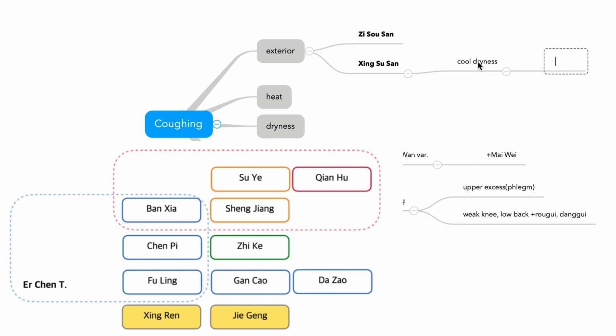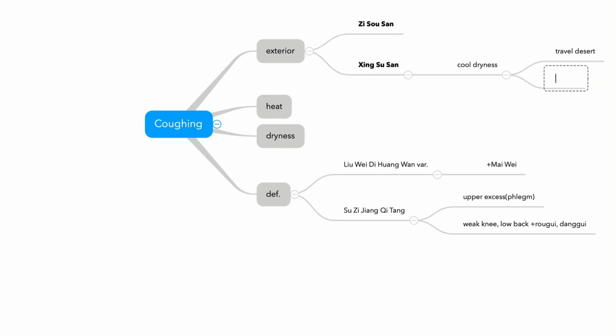So what is the dryness? Traveling back from the desert. Or, as I said, wind heat is a sign of sore throat. Dryness is commonly a ticklish throat. So not that absolute, but this is commonly given as a hint. Then you need to consider Xingsusan or Sangxingtang, the dryness formulas. And this dryness is totally different from deficiency. This dryness is excess dryness, while deficiency dryness is fluid damage. So external dryness irritates your throat.